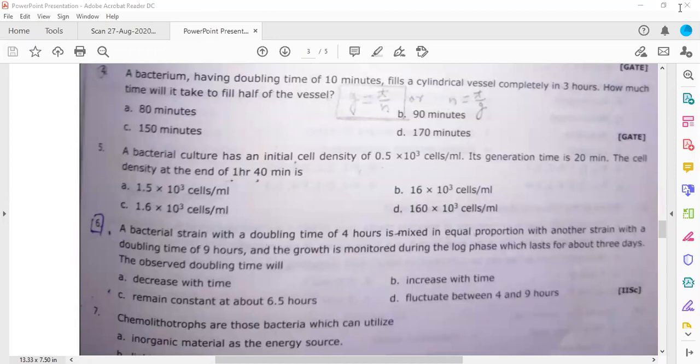Okay, so let me ask you one important thing. How are you able to get this particular question? Someone may not be able to get this question, because this is a very simple general question. So I first showed you this only. A bacterium having doubling time of 10 minutes fills a cylindrical vessel in 3 hours. How much time will it take to fill just half? I hope you are able to understand the question.